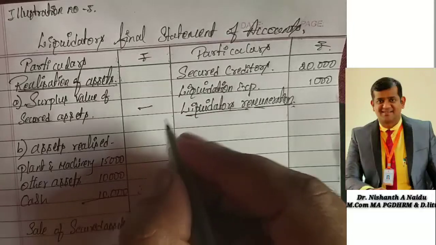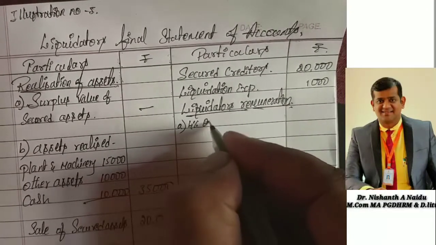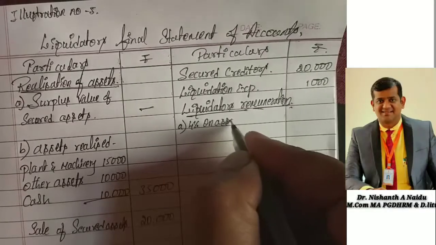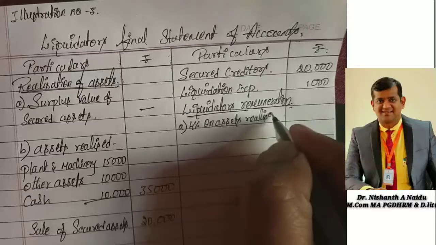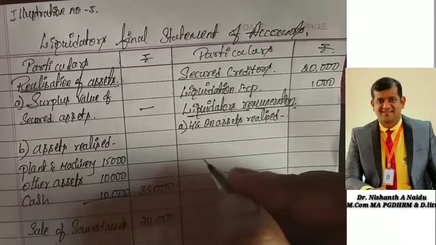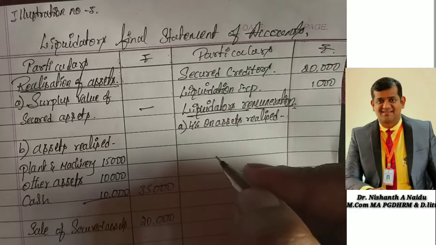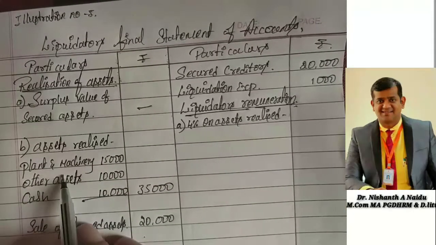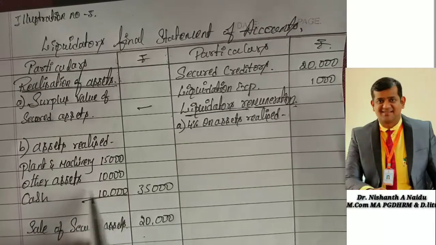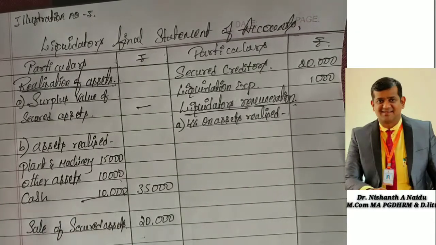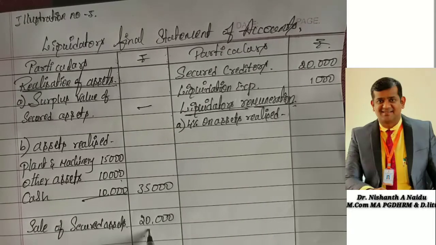Liquidators remuneration. Under that, point A clearly said 4% on assets realized. So how much assets has been realized, we have to calculate on that. Look at this. We have plant and machinery 15,000, then 10,000 rupees other assets, then secured assets of 20,000 which has been realized.